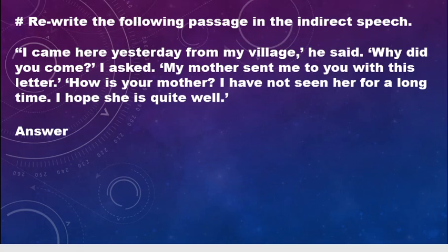And whenever we find any interrogative sentence, the reporting verb will be asked. And if there is an interrogative word inside the speech, it will remain unchanged. That means no change of it. Other pronouns and tenses will be changed.